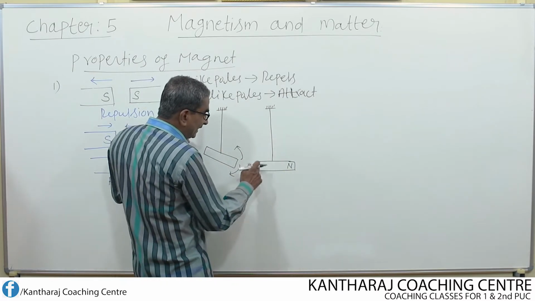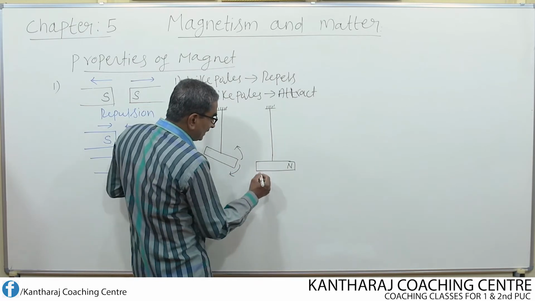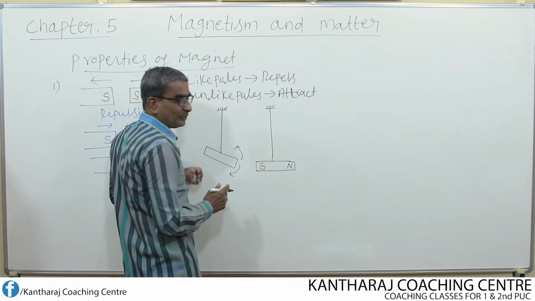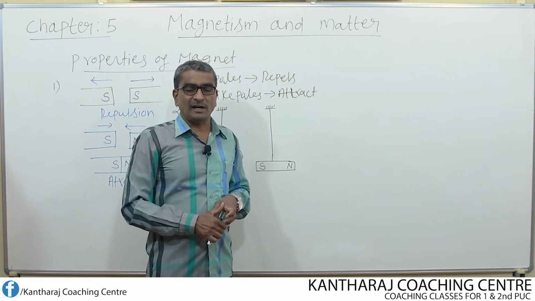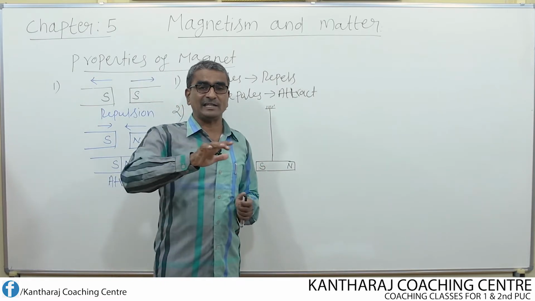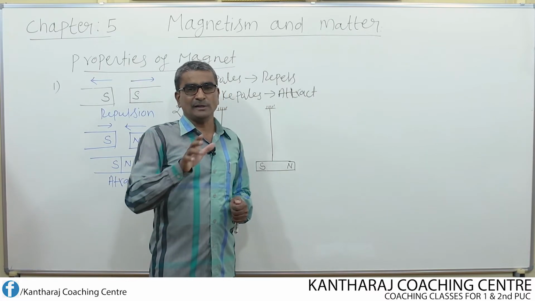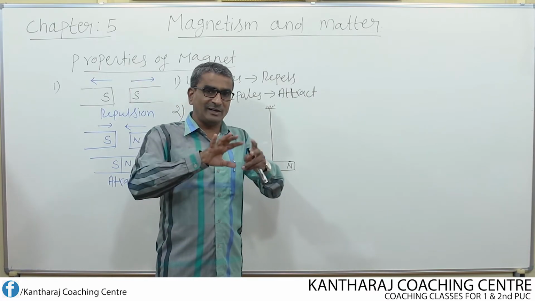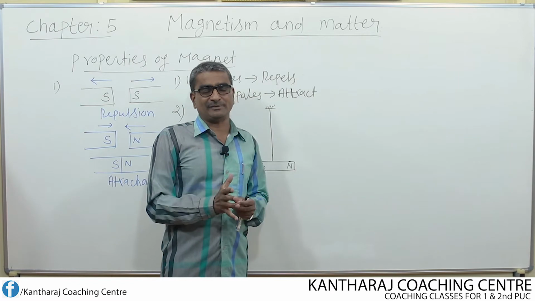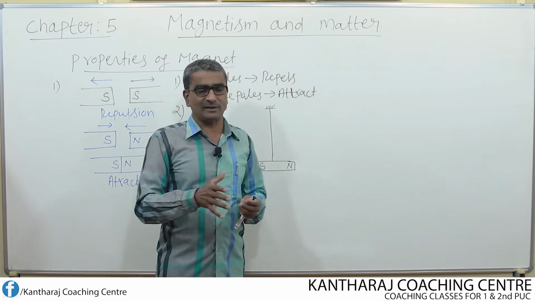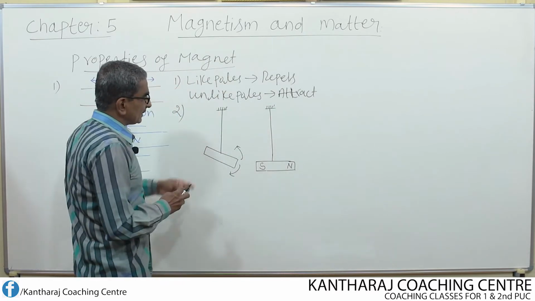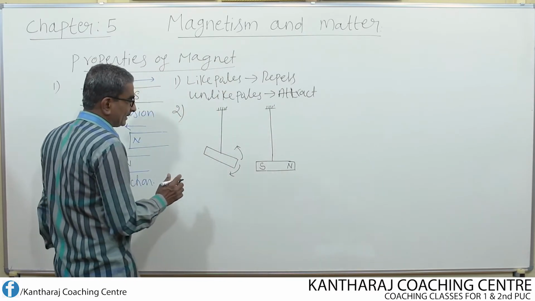Therefore this end or this tip of the magnet is considered as the south pole. Remember, geographic north pole and south pole are different from magnetic north pole and magnetic south pole. So magnetic north and south poles are always related to the magnet, whereas geographic north pole and south pole are related to the earth itself. So this is another property of a magnet.